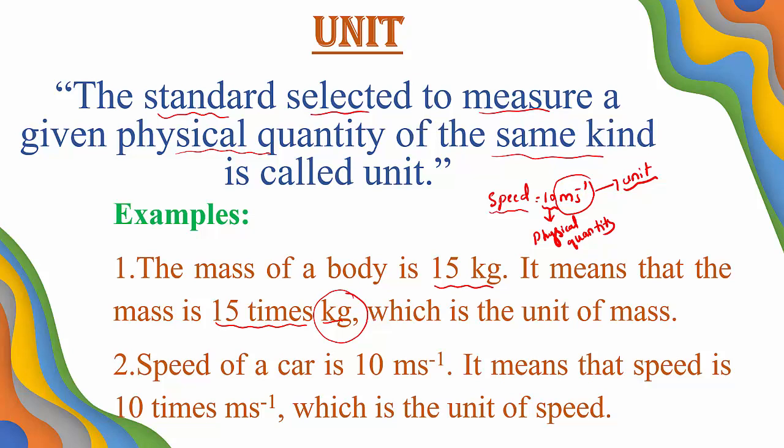That kg is unit of mass, the standard selected to measure the physical quantity of the same kind. Then come to the second example. Here it is given speed of the car is 10 meter per second. What does it mean? It means that speed is 10 times meter per second. So meter per second is the unit of the speed.